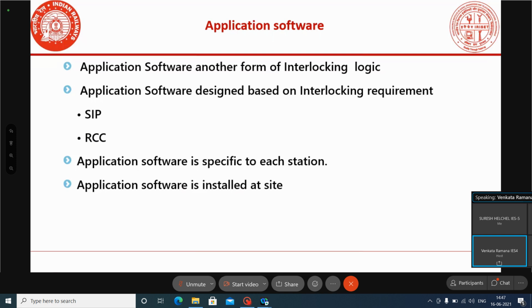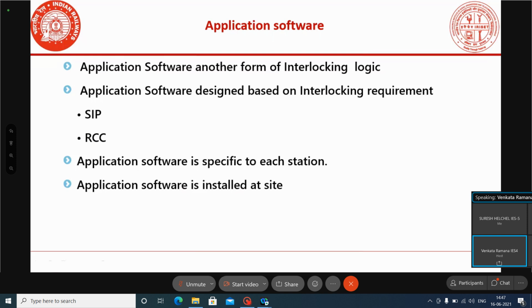The same logic is used in the electronic interlocking system. Whichever logic we use in conventional relay interlocking, we convert into software, meaning every equation and every circuit is converted into an equivalent circuit.